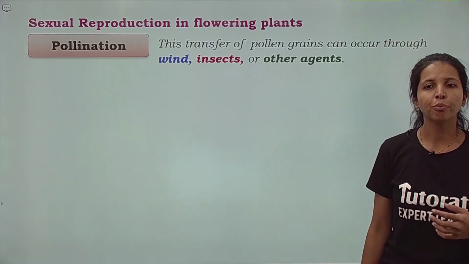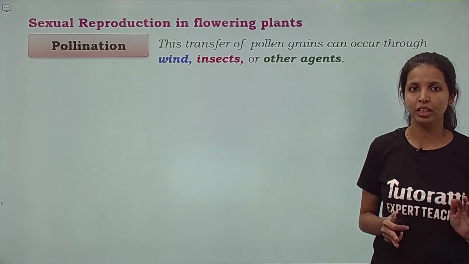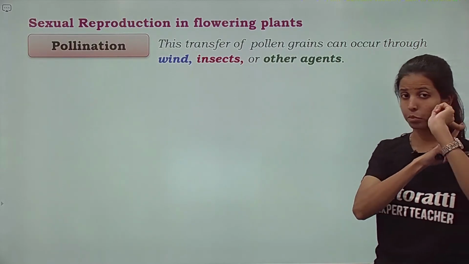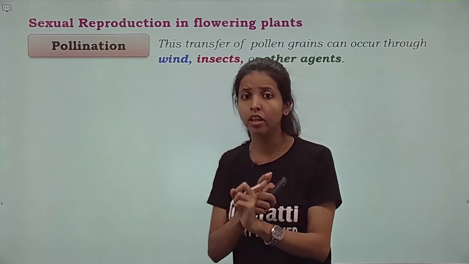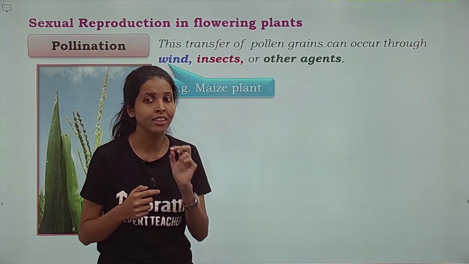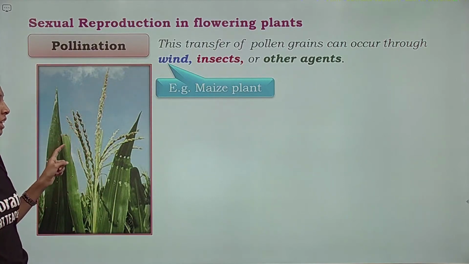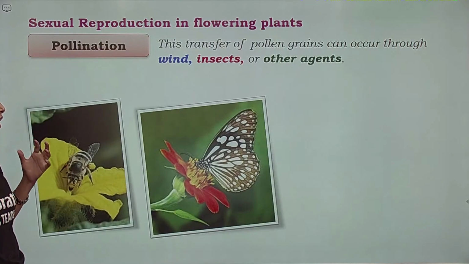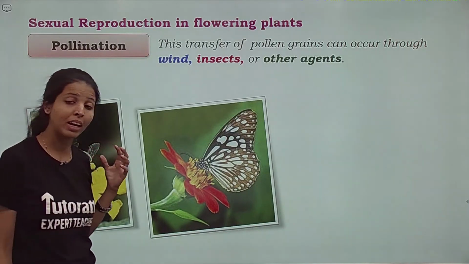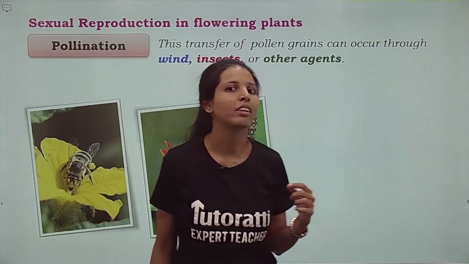This transfer of pollen grains can occur through different medias. It can occur through wind, it can occur through insects and through other agents also. Wind में example given is maize plant. With the help of insects, याद है हमने पढ़ा था petals का काम है to attract insect.